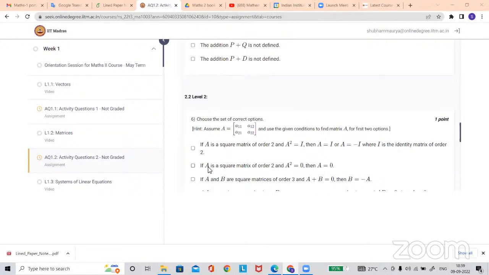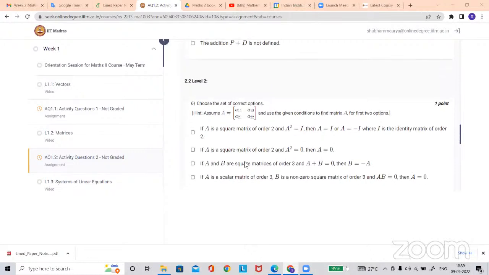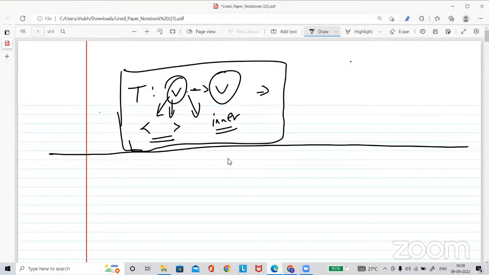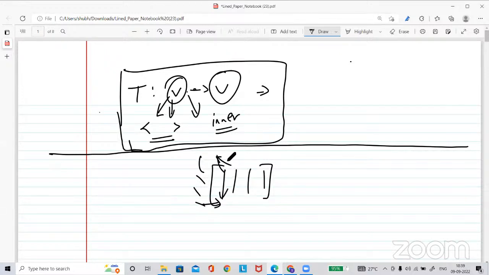When we use matrices, we count rows as first row, second row, third row, and the columns the same way: first column, second, third. In general, in mathematics counting does not start from 0.